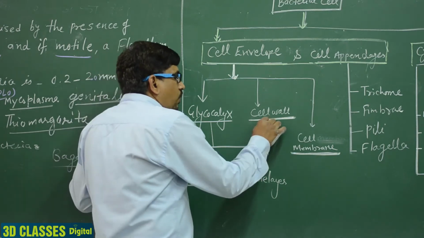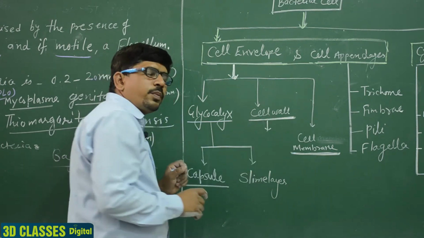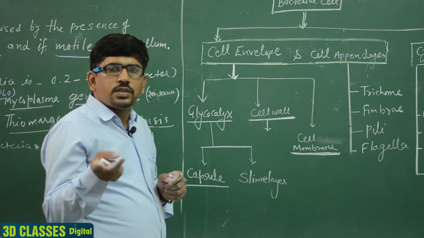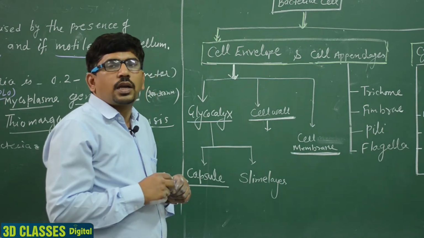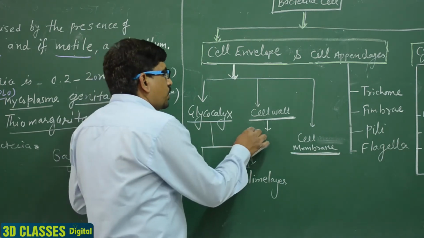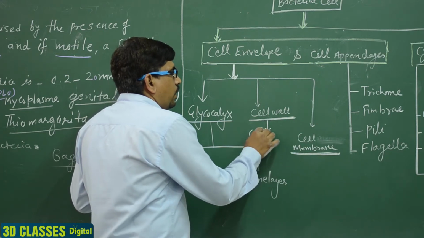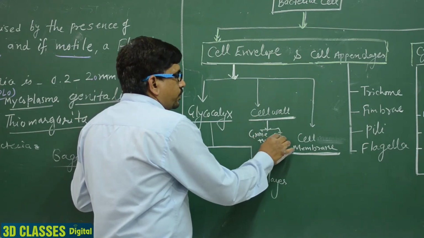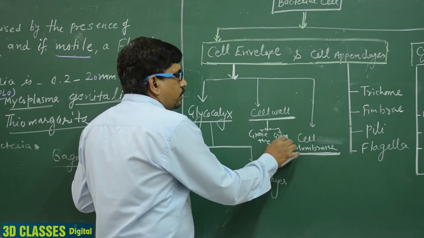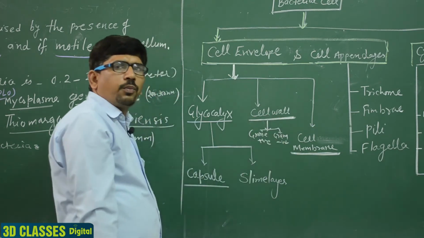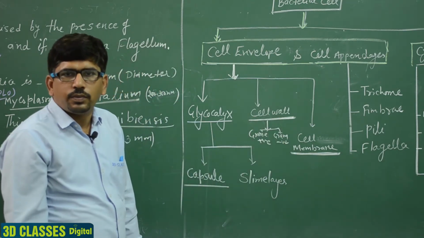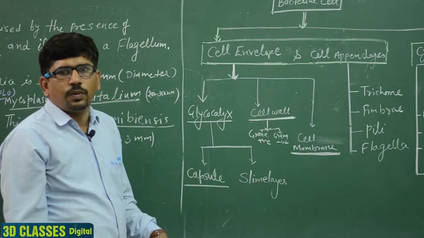Second one is the cell wall. On the basis of staining, the bacterial cell is again of two types: gram positive and gram negative. Clear? Gram positive and gram negative. These are classified on the basis of the cell wall.